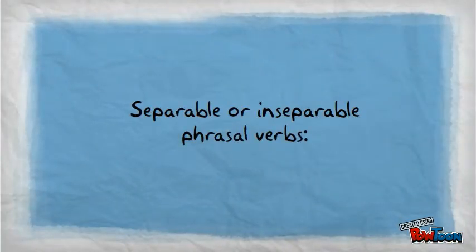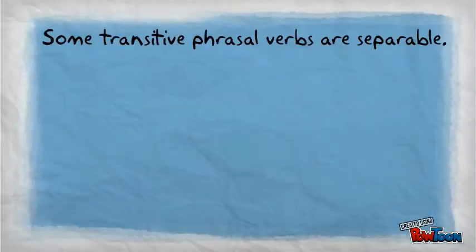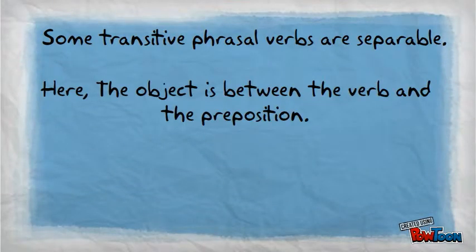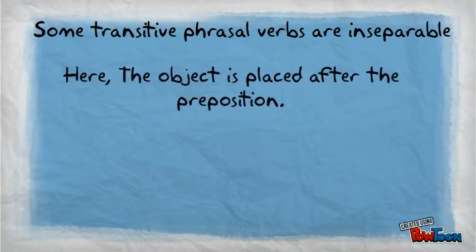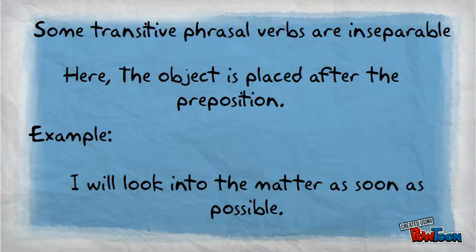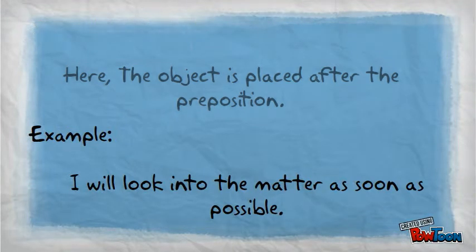Separable and inseparable phrasal verbs. Some transitive phrasal verbs are separable. Here, the object is between the verb and the preposition. Example, I looked up a word in the dictionary. Some transitive phrasal verbs are inseparable. Here, the object is placed after the preposition. Example, I will look into the matter as soon as possible.